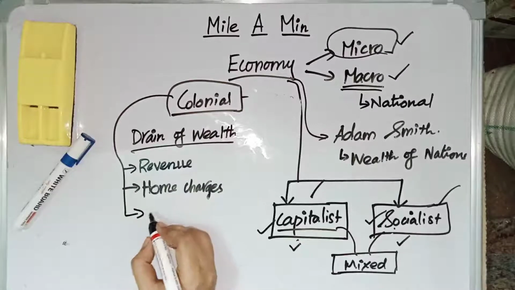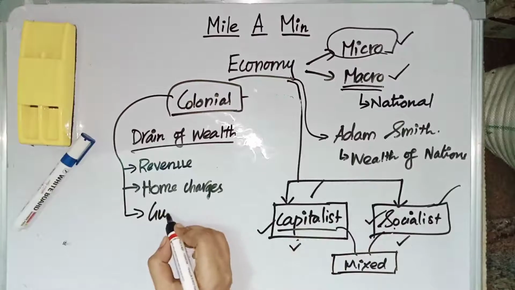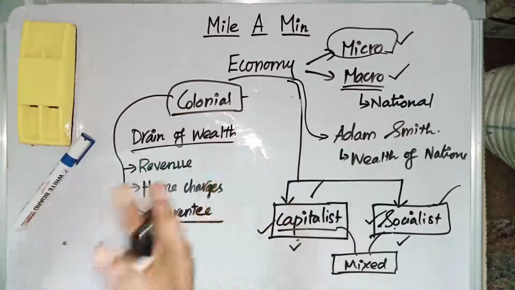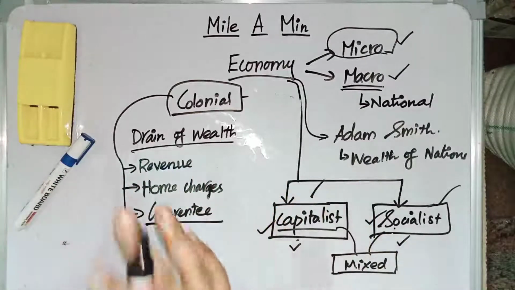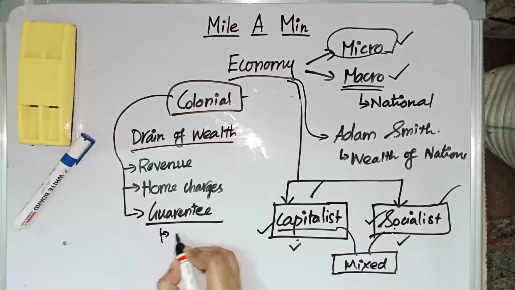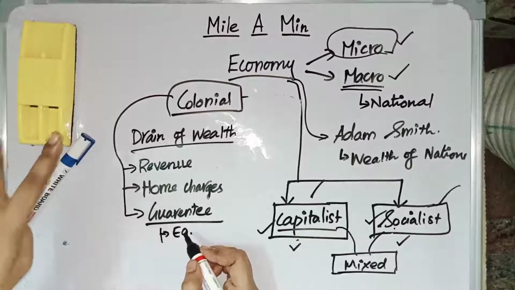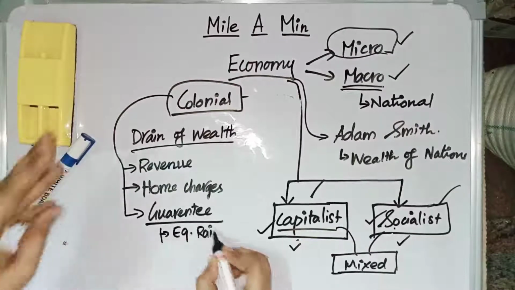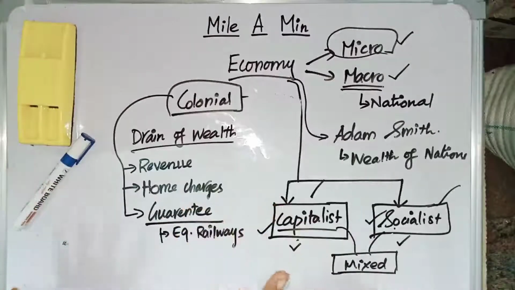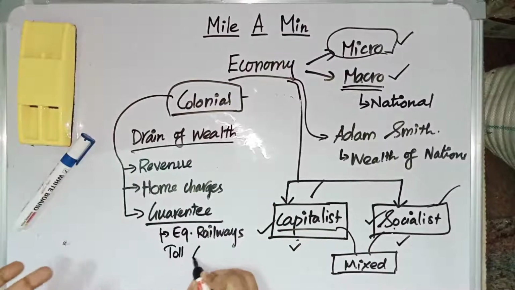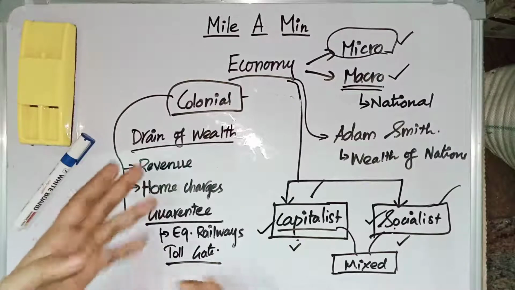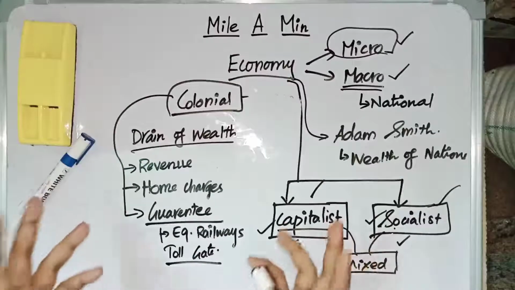And the third one is the guarantee system. During colonial rule, we had the guarantee system. Today also we have the guarantee system. The guarantee system is nothing but a private party running an organization, and if there is a loss for the private party, then the government will bear that loss. An example is the railways. During the colonial period, during British rule, if there was a loss, then the government bore the loss. Today we can say toll gate as an example. In a toll gate, if there is a loss for the private entity, then the government will bear that loss. So these three things were followed by the colonial economy, by the Britishers, which made India poor.